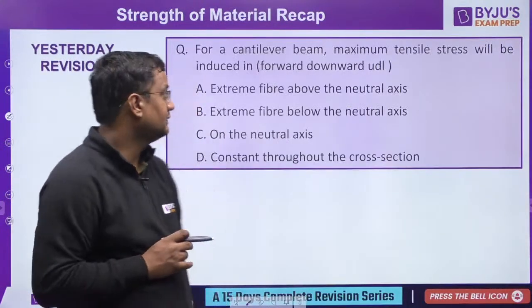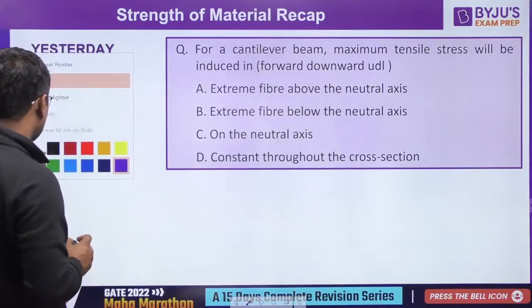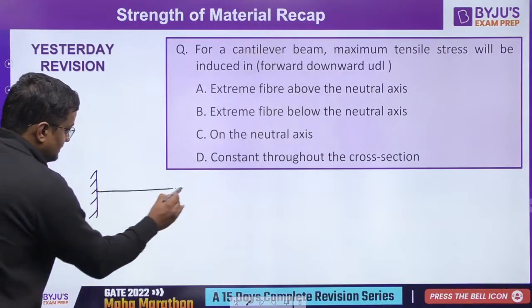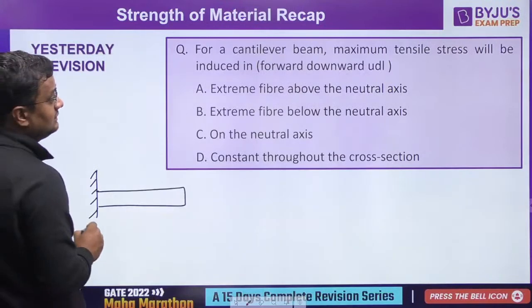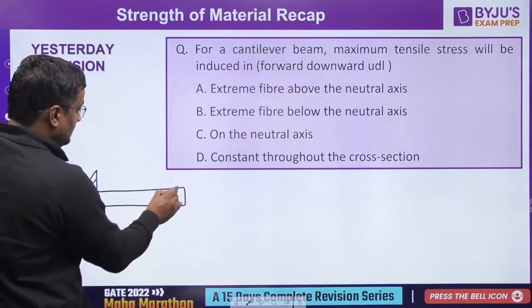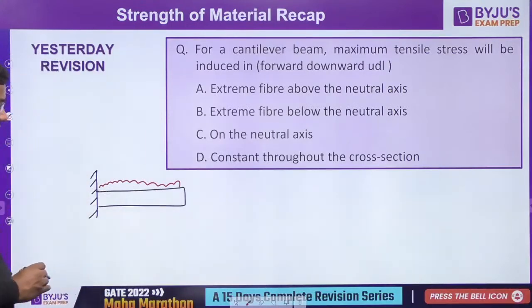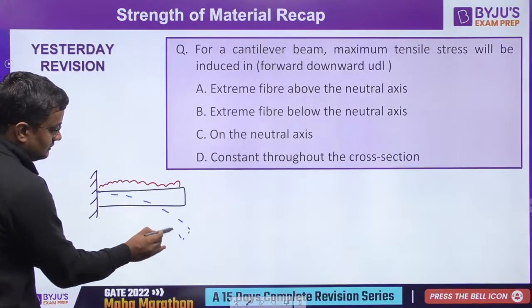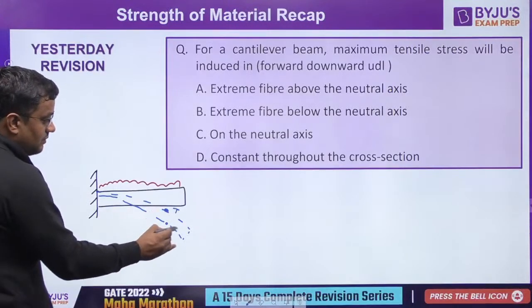Got it? Great. For a cantilever beam, maximum tensile stress will be induced in, come on guys, this is a cantilever beam. Let me draw it here. On this cantilever beam, a downward UDL is acting. So it will deflect like this, with tension at the top and compression at the bottom.